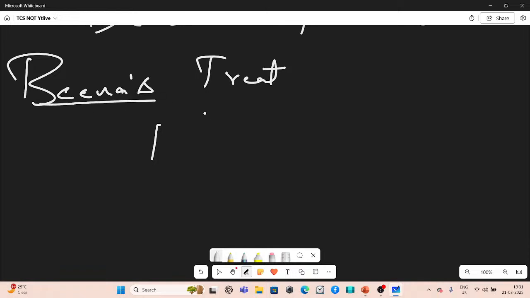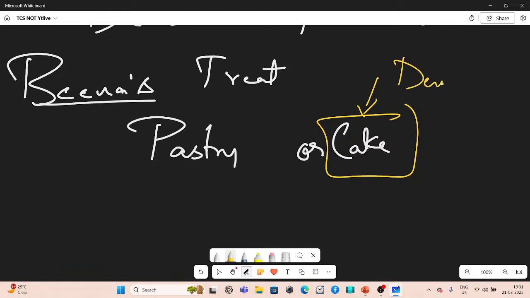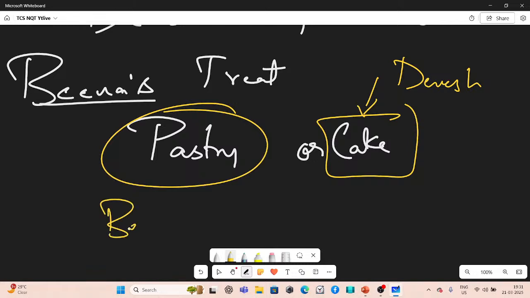Bina has two options: either pastry or cake. But we have already assigned cake to Devesh. So Bina must be liking pastry. So Bina, who's born in July, likes pastry.